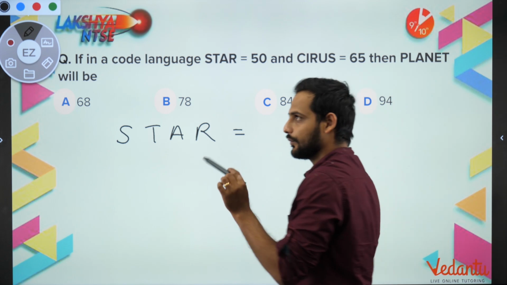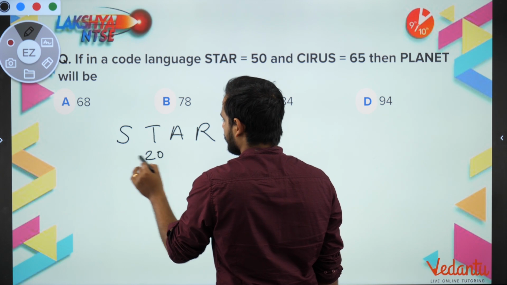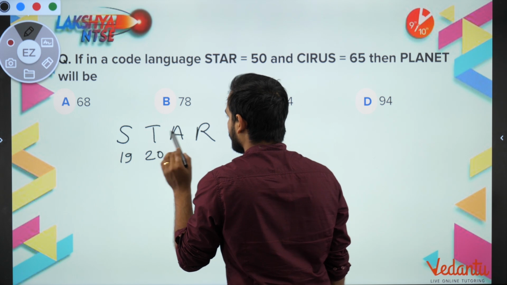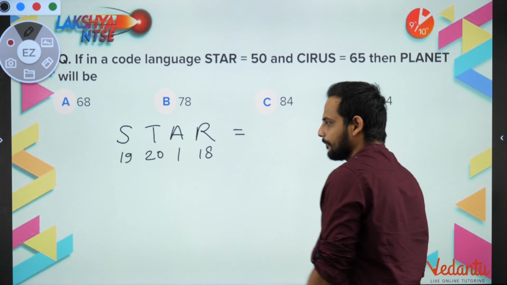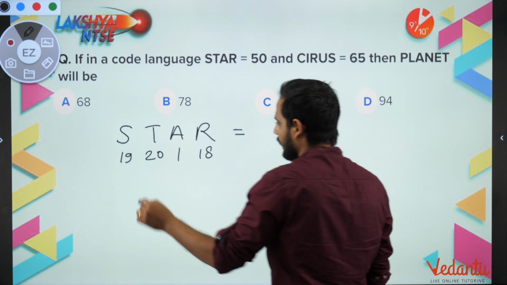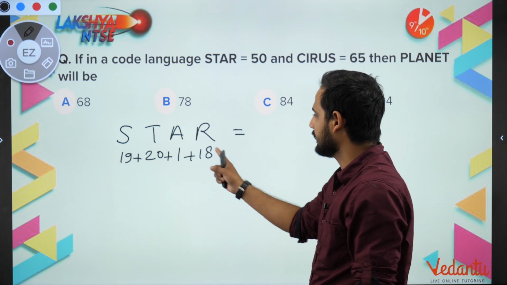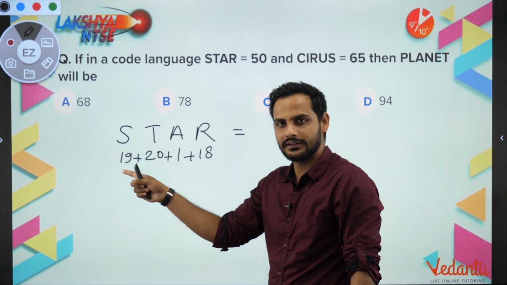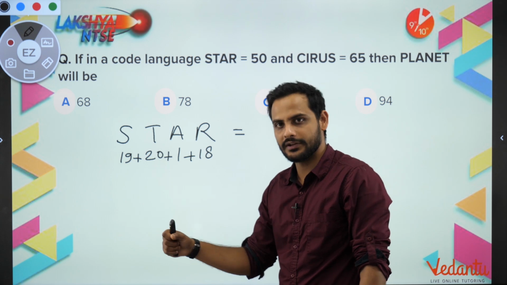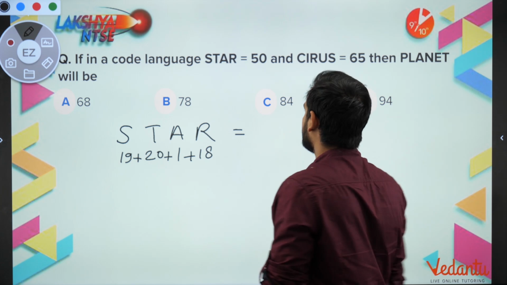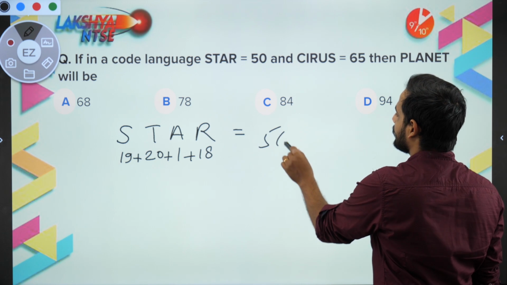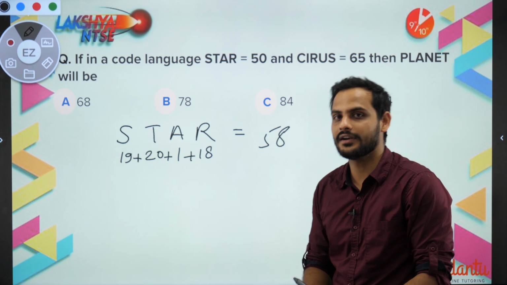T is 20, S is 19, A is first, and R is 18. Now let us add them. 18 plus 1, 19, 19 plus 19, 38, 38 plus 20 will give you 58. The problem is it is 50 only, sir.